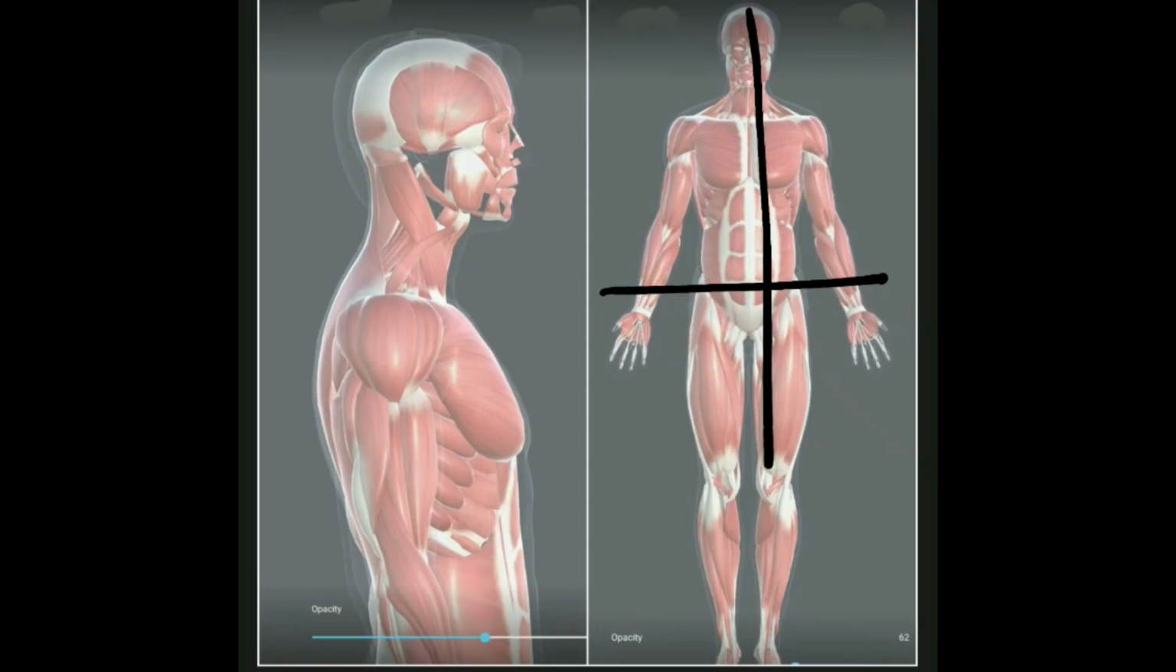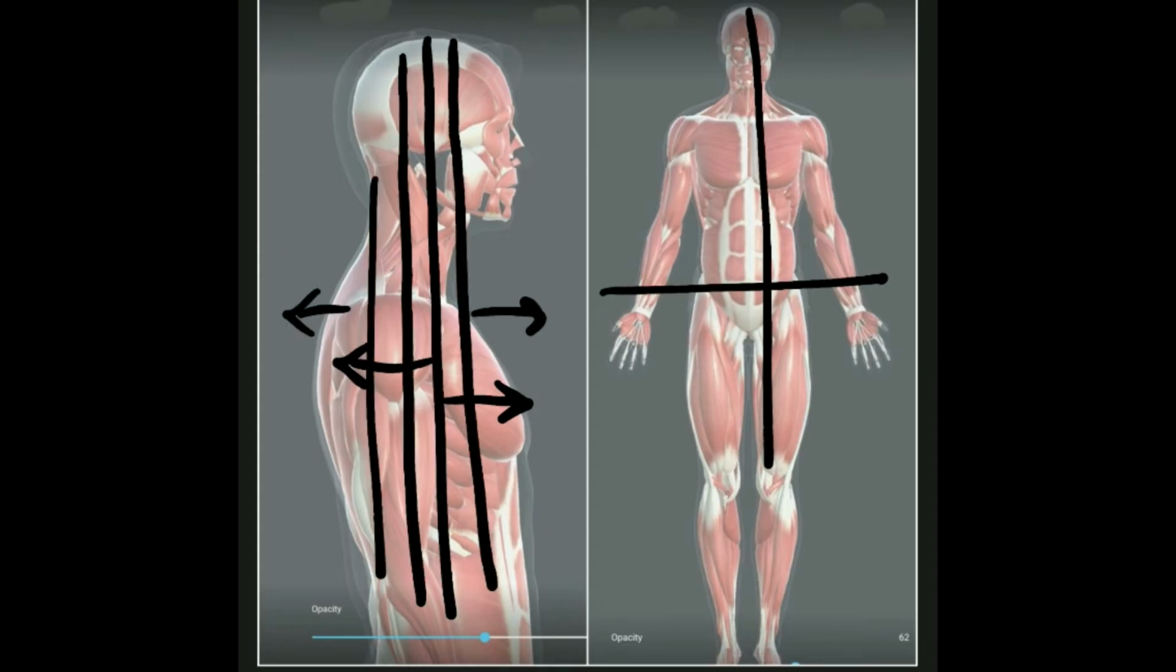Now the coronal plane. In the side view of the anatomical position, we can define the coronal plane. The coronal plane divides the body like this into front and back halves. So a plane dividing the body into front and back halves is the coronal plane. Any other line that is parallel to this plane will also be the coronal plane.